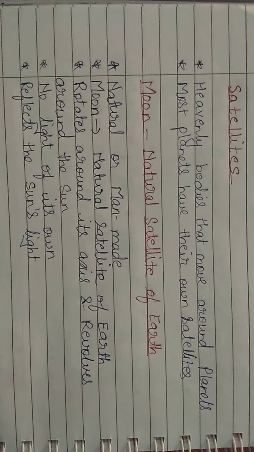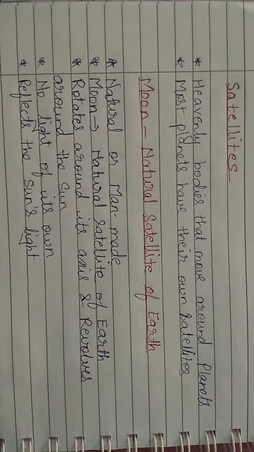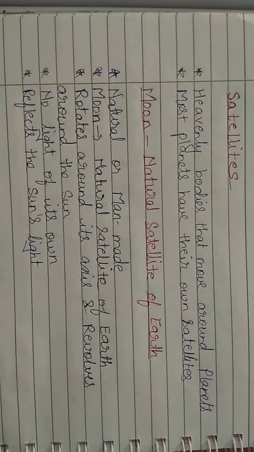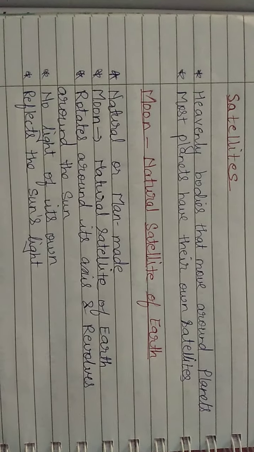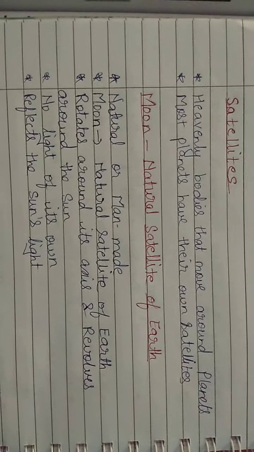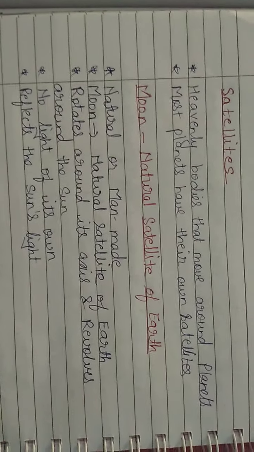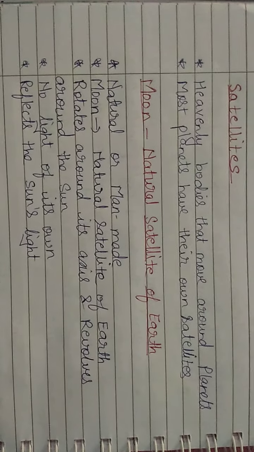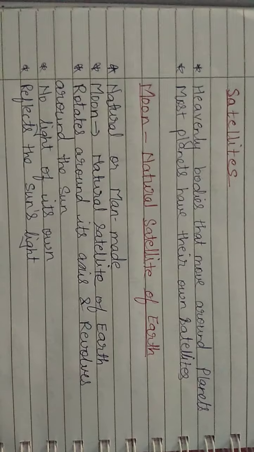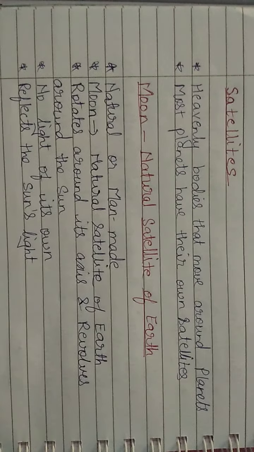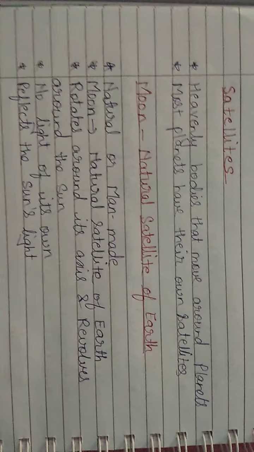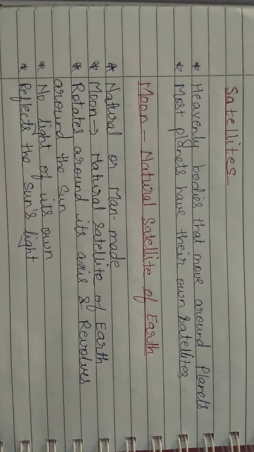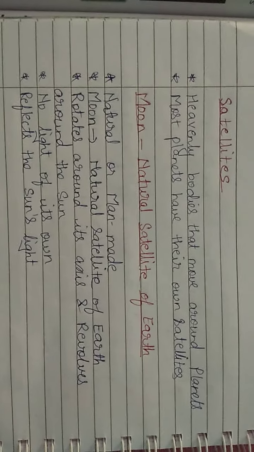So we have seen the phases of moon, right? If you see the moon in the sky, some days the moon is full, some days the moon is half, some days it's crescent, right? So what are these phases? These phases of the moon are because of the sunlight falling on the moon. So it depends how much light of the sun falls on the moon. The day which the sunlight does not fall on the moon, you will not be able to see the moon in the sky, right? So that is the no moon day. There's no moon in the sky. That means the moon is not visible.